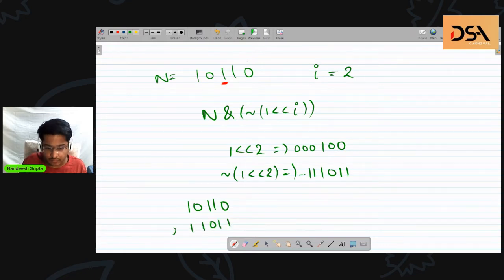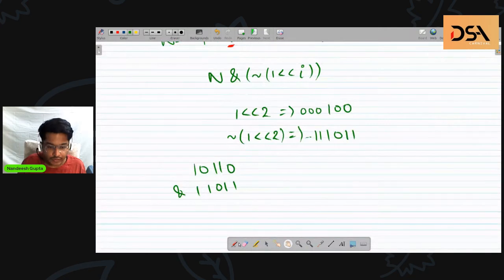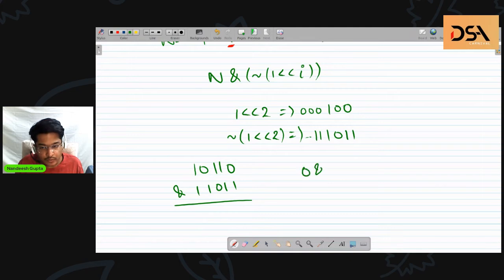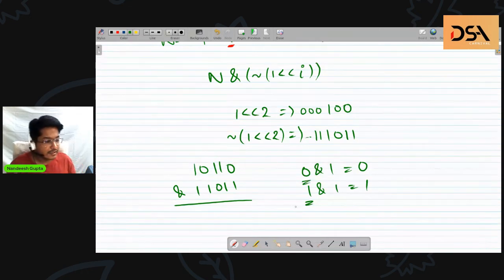So when I have the mask as this and I AND these two values, for every position other than i, the actual value will be retained. Why will that be retained? Because 0 and 1 is 0 and 1 and 1 is 1. So the actual value is retained if the second operand is 1. This means except i, every other value will be retained as it is. So 1 0 1 0. And what about the ith position?